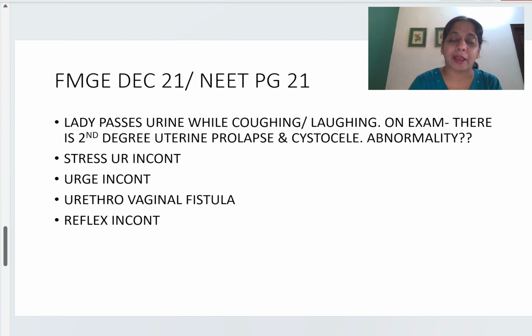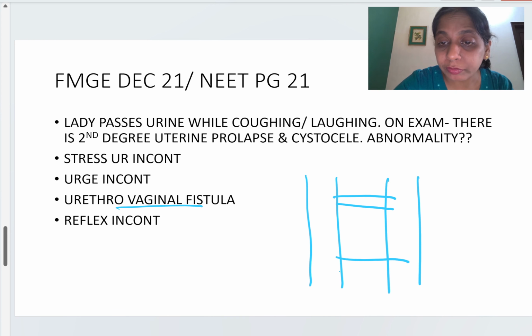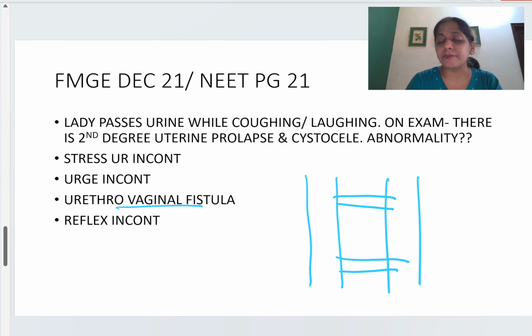this lady is coughing or laughing. Now many students confuse this condition of incontinence with fistula. So I want to discuss this topic: what is fistula and what is incontinence, and with what history the patient comes. A fistula is when a communication, a tract, has been formed between the urinary tract and the genital tract.